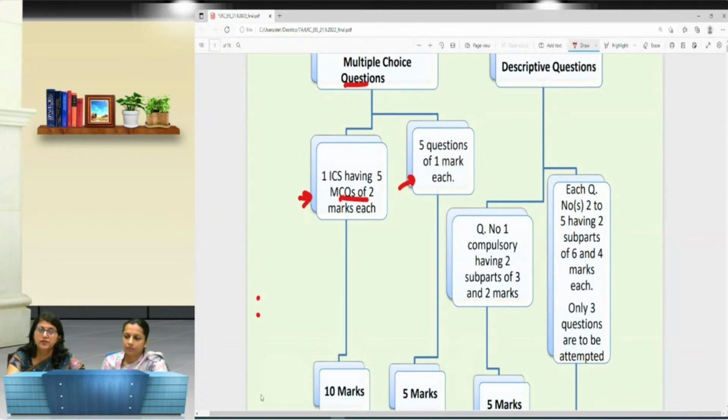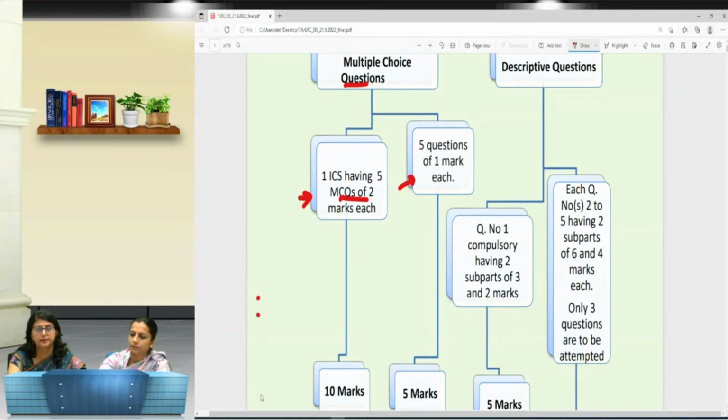So we would emphasize here that you please bring the conceptual understanding. Yes, we do understand that when you are reading, there are a lot of things that you simply need to understand. But from an examination point of view, you don't need to reproduce them because the questions would not get framed from those topics. But in the MCQ part, there can be any question derived out of any topic. So you have to have a thorough understanding.